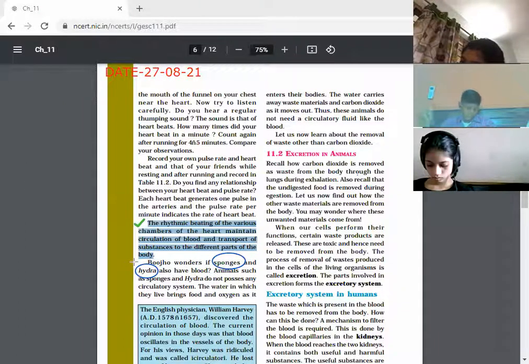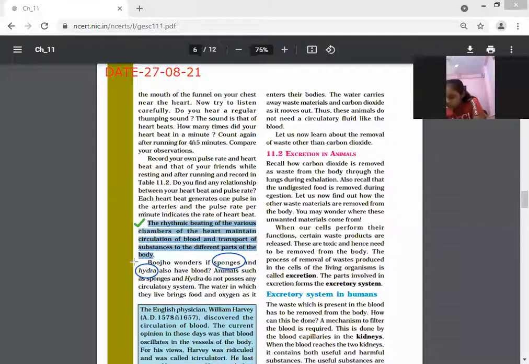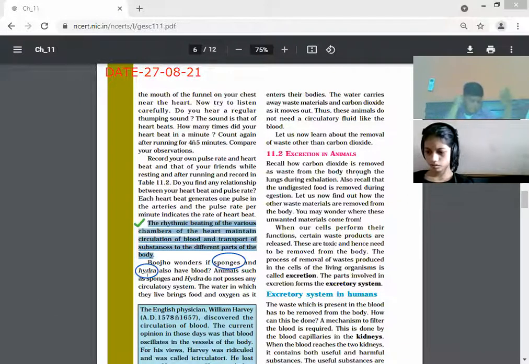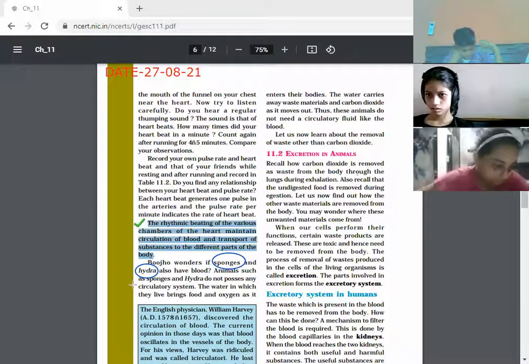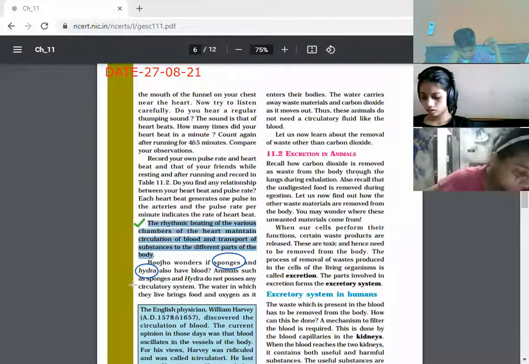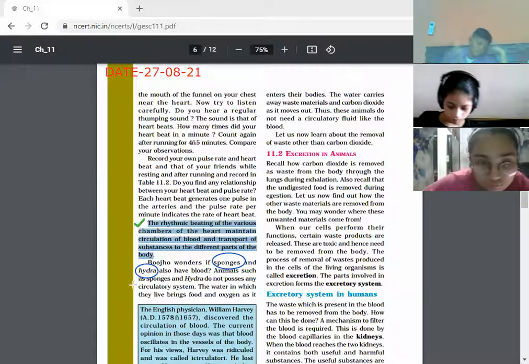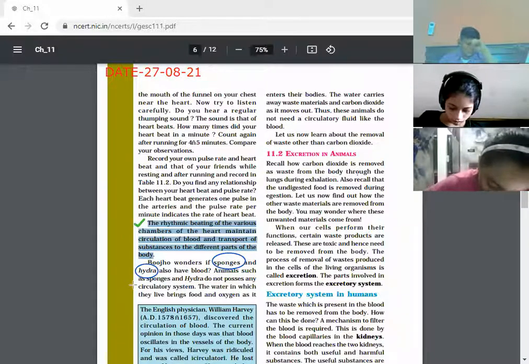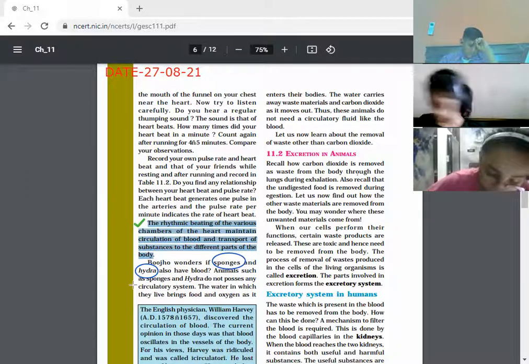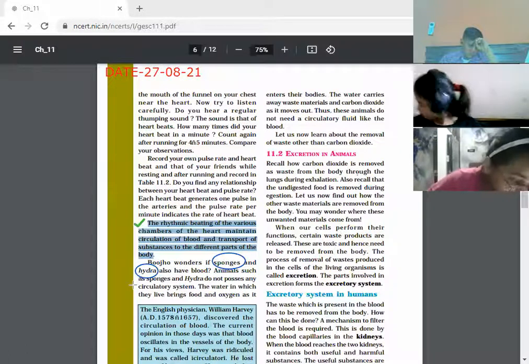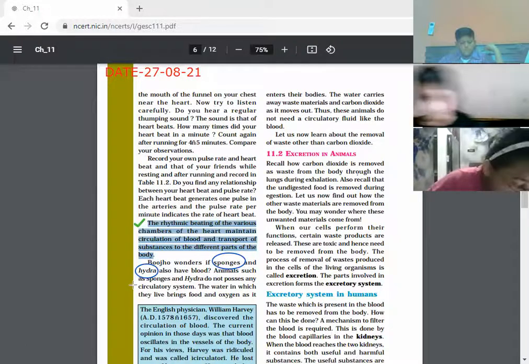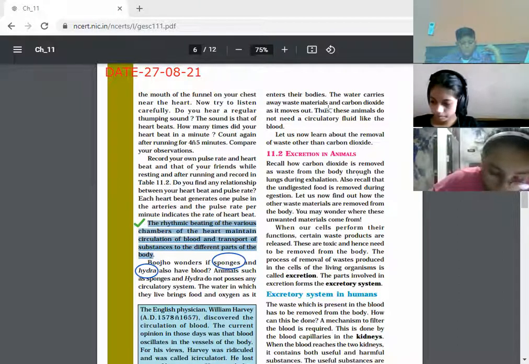Okay, Vedika, you can read. Yes, ma'am. Bujo wonders if sponges and hydra also have blood. Animals such as sponges and hydra do not possess any circulatory system. The water in which they live brings food and oxygen as it enters their body. The water carries away waste materials and carbon dioxide as it moves out. Thus, these animals do not need a circulatory fluid like blood.